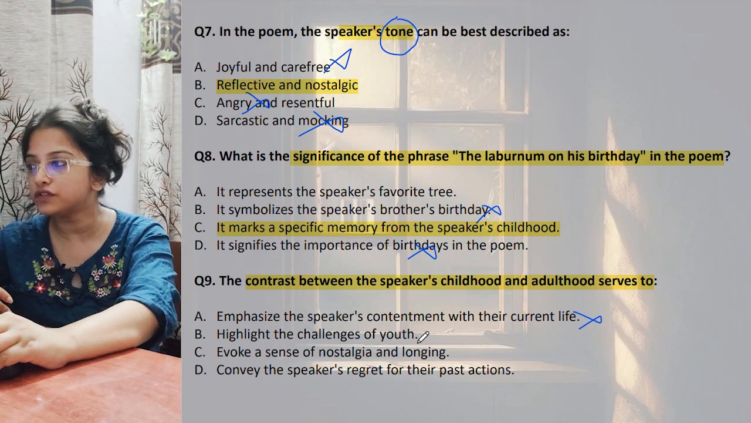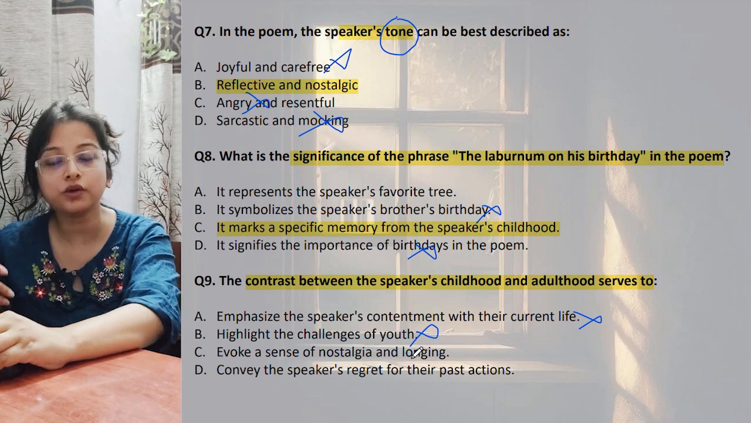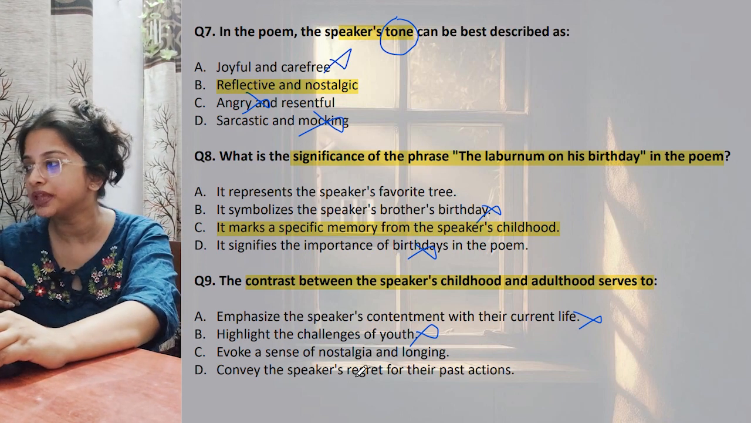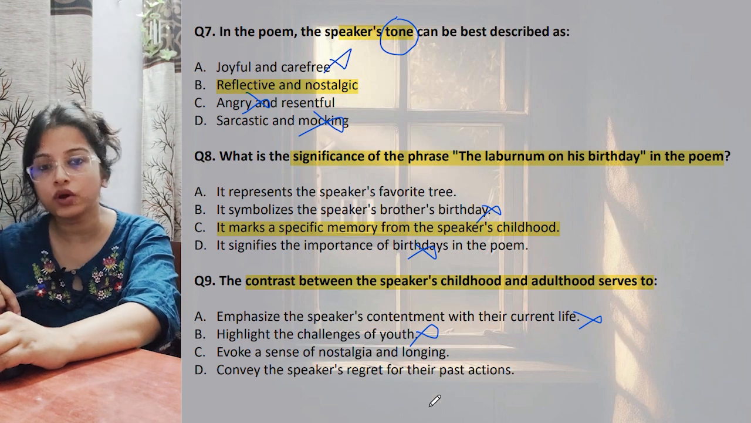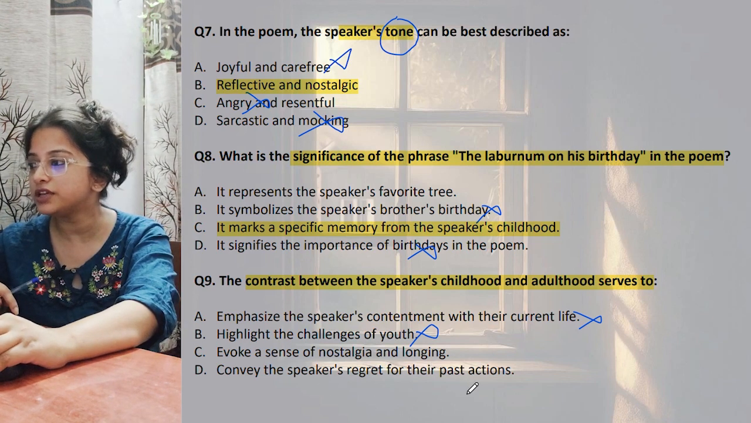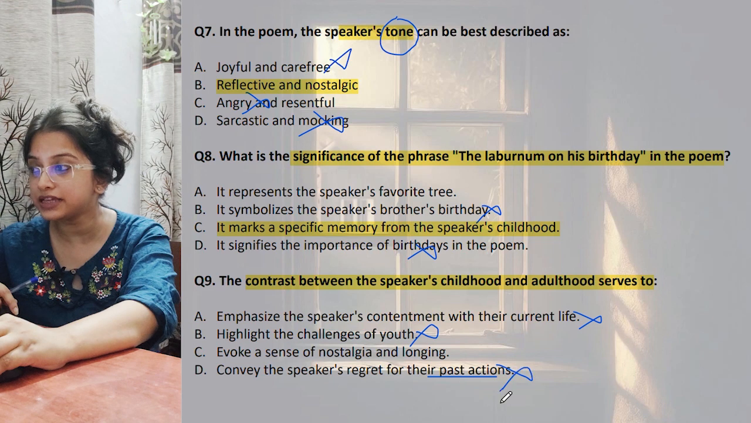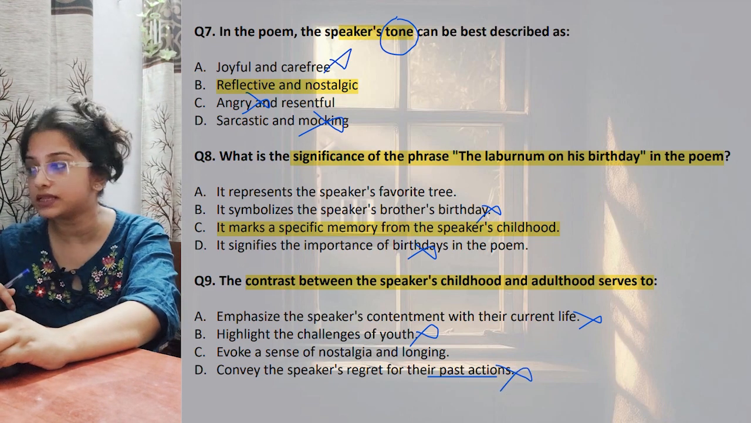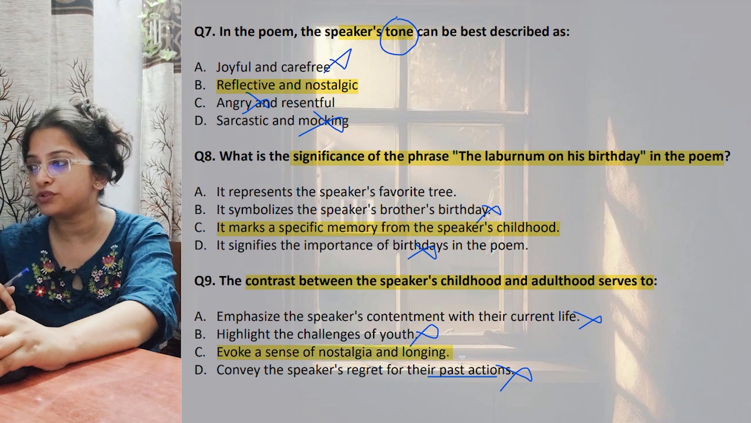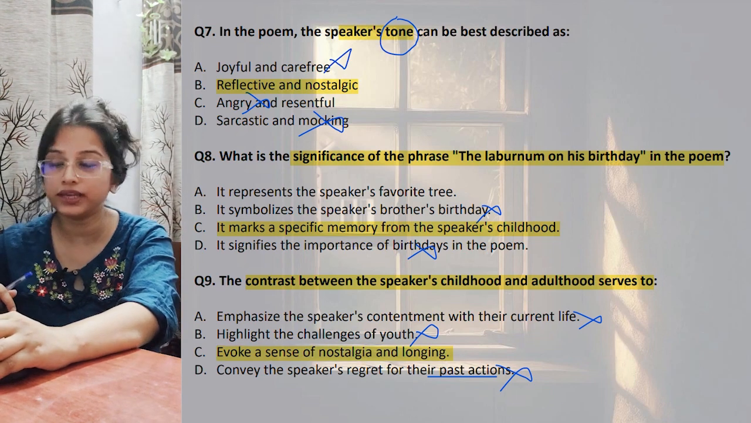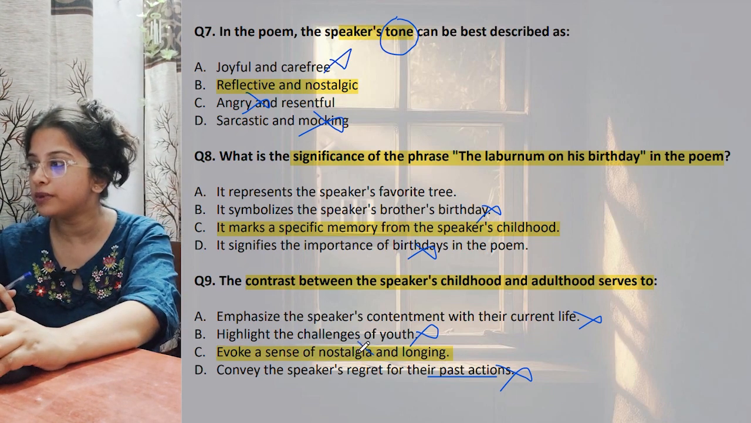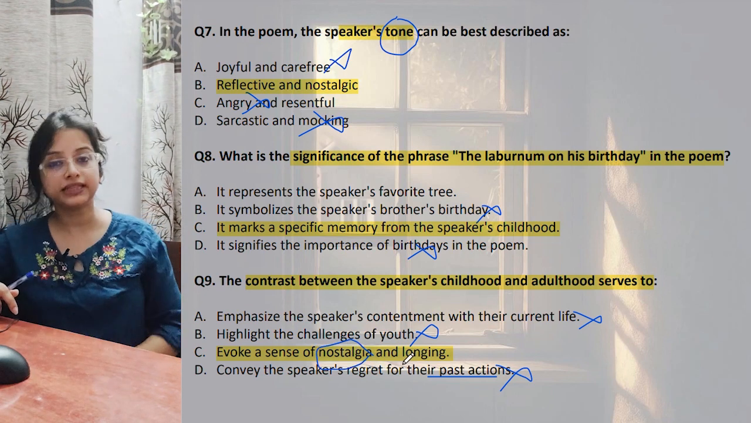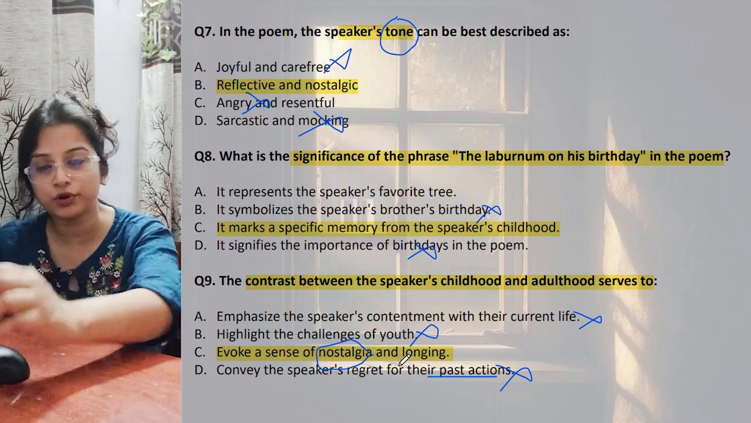Highlight the challenges of youth. There was no challenge in youth. All the challenges he faces are in his present state, that means adulthood. Evoke a sense of nostalgia and longing. Possibly convey the speaker's regret for their past actions. In the past he was very satisfied, so there is no regret in those days. So this one is the best option, option number C, nostalgia and longing. So it is very important that you remember this word. Even while I told you about the theme, I told you nostalgia is very important.